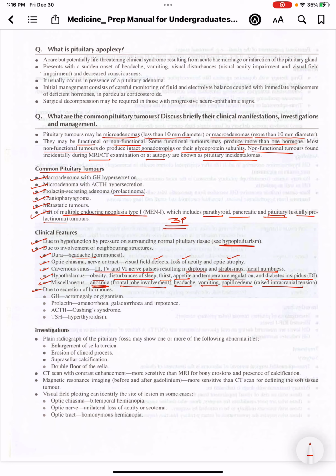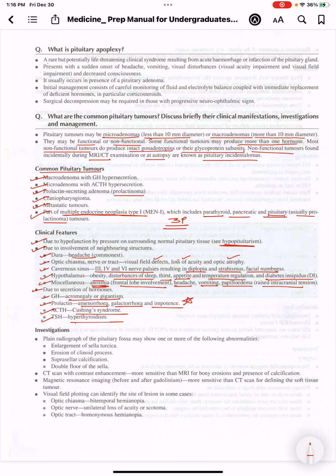Next is due to secretion of these hormones. What clinical features can be seen? If there is hypersecretion of growth hormone, then there is acromegaly or gigantism. And if there is prolactin hypersecretion, then there is amenorrhea, galactorrhea, and impotence. So these are the three features that are seen in prolactinomas: amenorrhea, galactorrhea, and impotence. Due to hypersecretion of ACTH, there will be Cushing syndrome, and due to TSH, there will be hyperthyroidism.